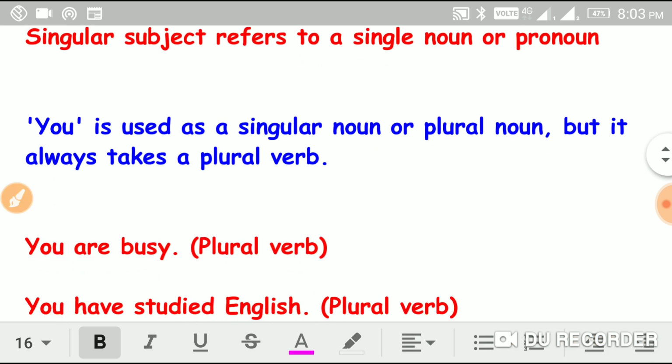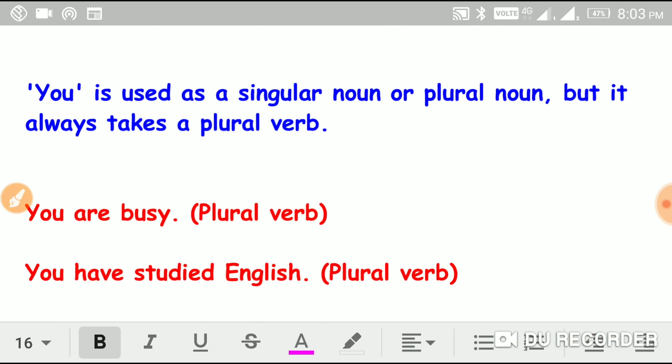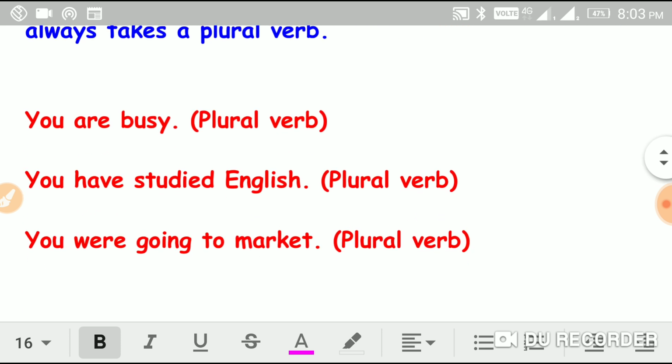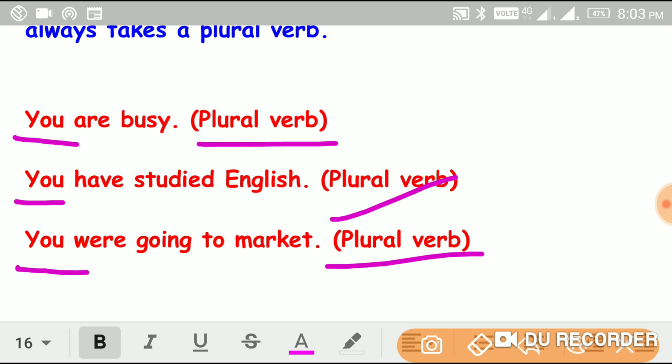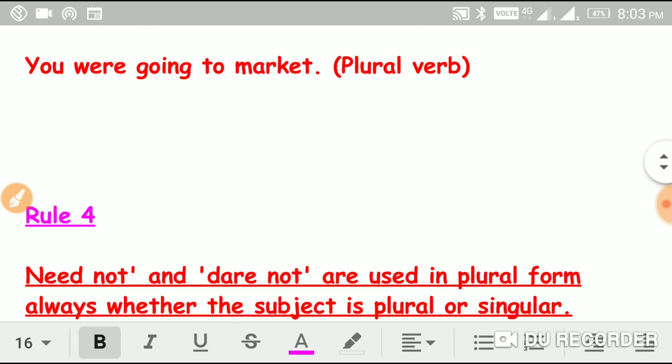For example, you are busy. You have studied hard. You were going to the market. Whether singular or plural, the subject you always takes a plural verb.